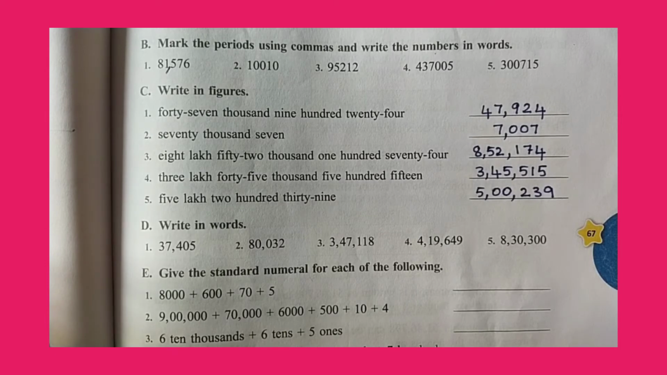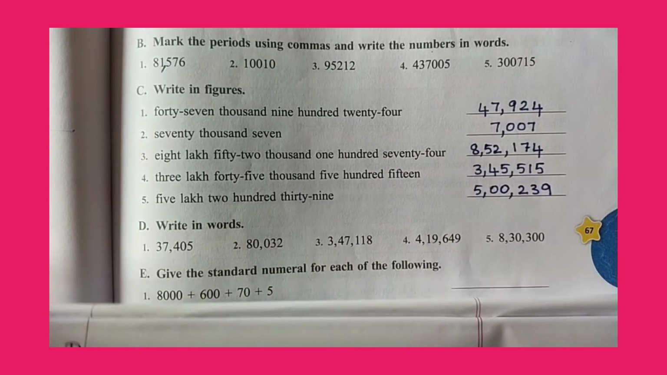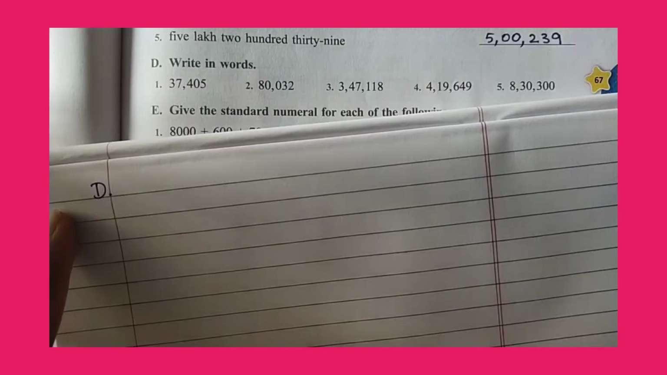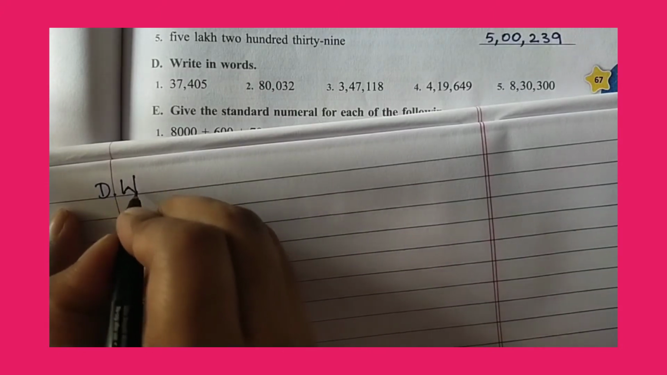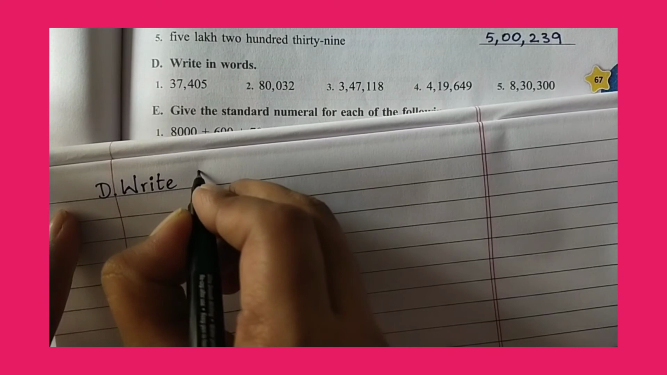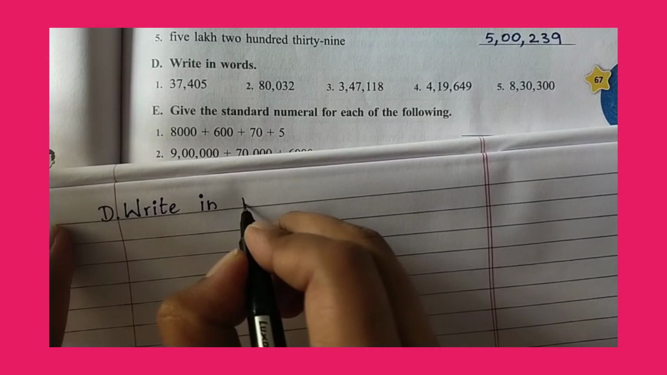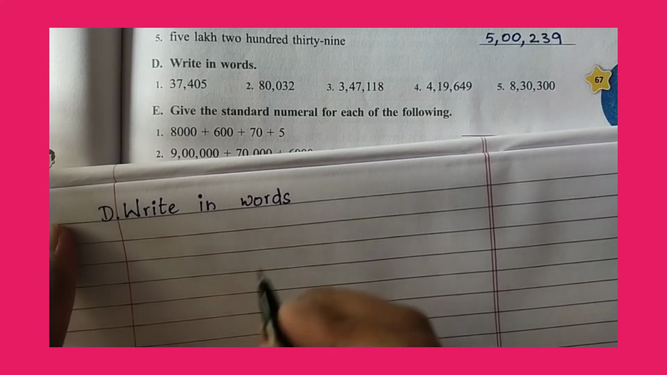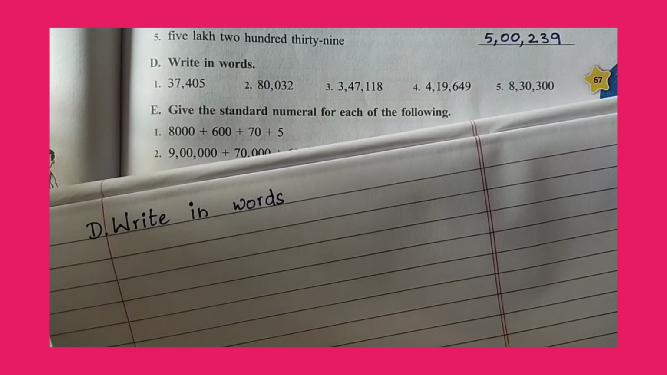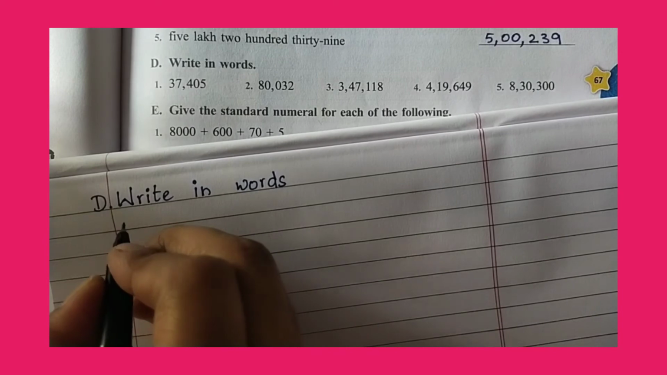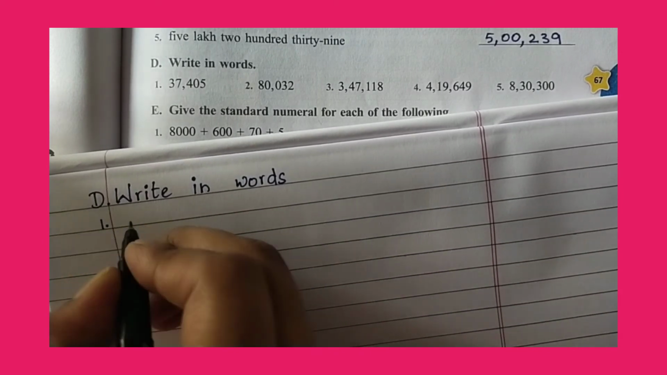Next, in D, we have write in words. What do we have in D? Write in words. You should also write section C in your notes. Here there were spaces so I wrote, but you had to write in your notebook. Each and everything should be there in your notebook. And after your notebook is completed, you had to come to the school for correction. Okay, write in words.